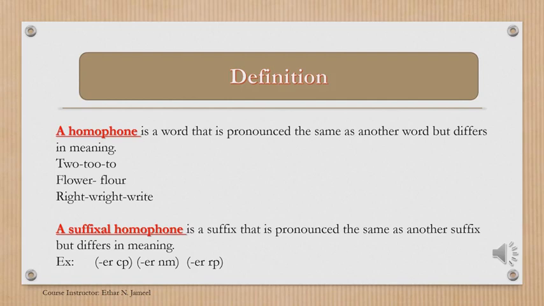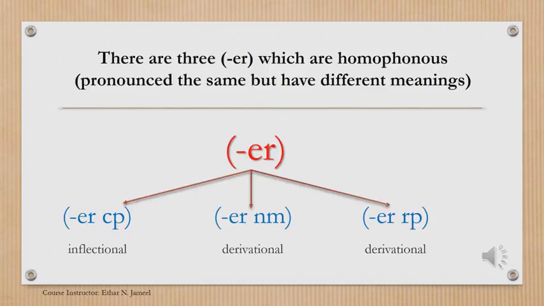All of them are pronounced the same, but each one has a distinct meaning. So the first example is about the ER. We have 3 ERs, so we have 3 homophones, suffixal homophones. They have the same pronunciation, but they differ in meaning.